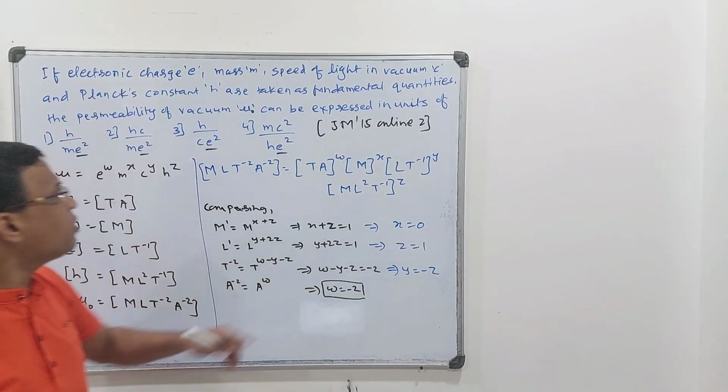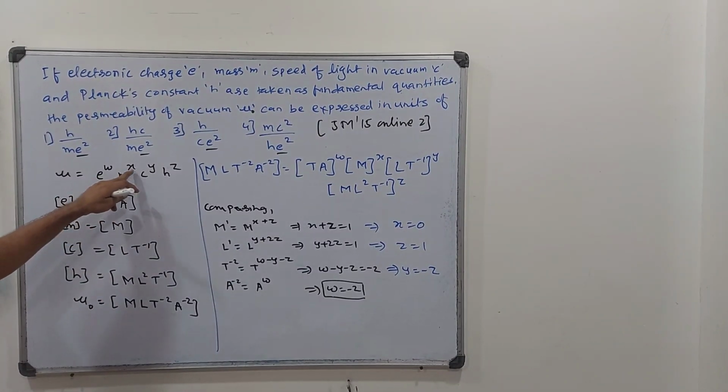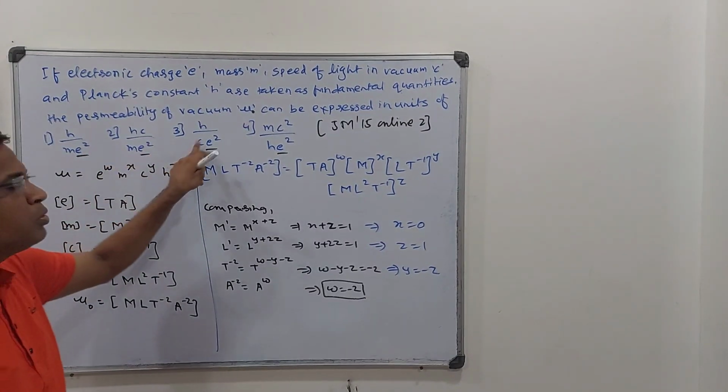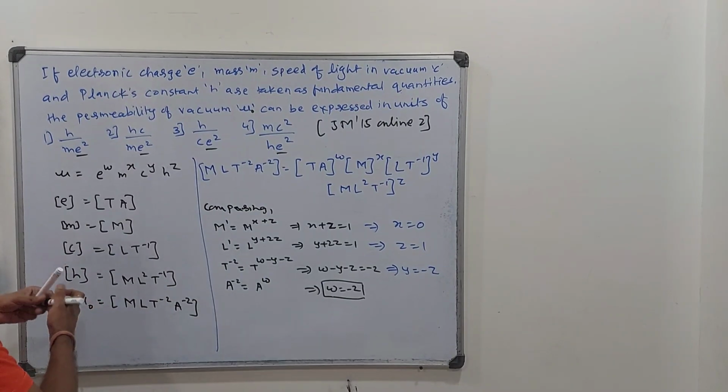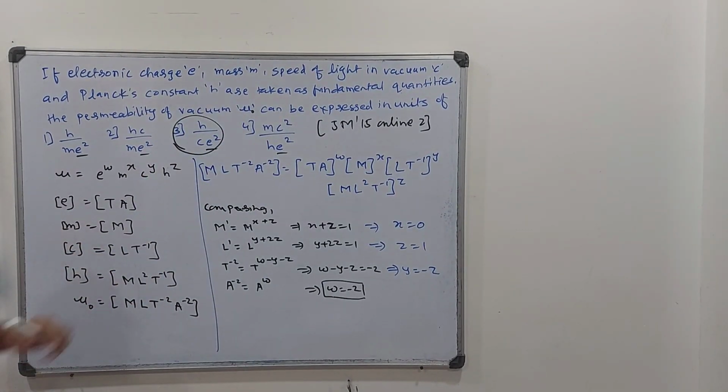That's it. Once I got x is equal to 0, I don't need to move anything, because x is equal to 0 means m power 0. That means the option should be free from m, and that is happening in option number 3. Fine. So your answer is option number 3.